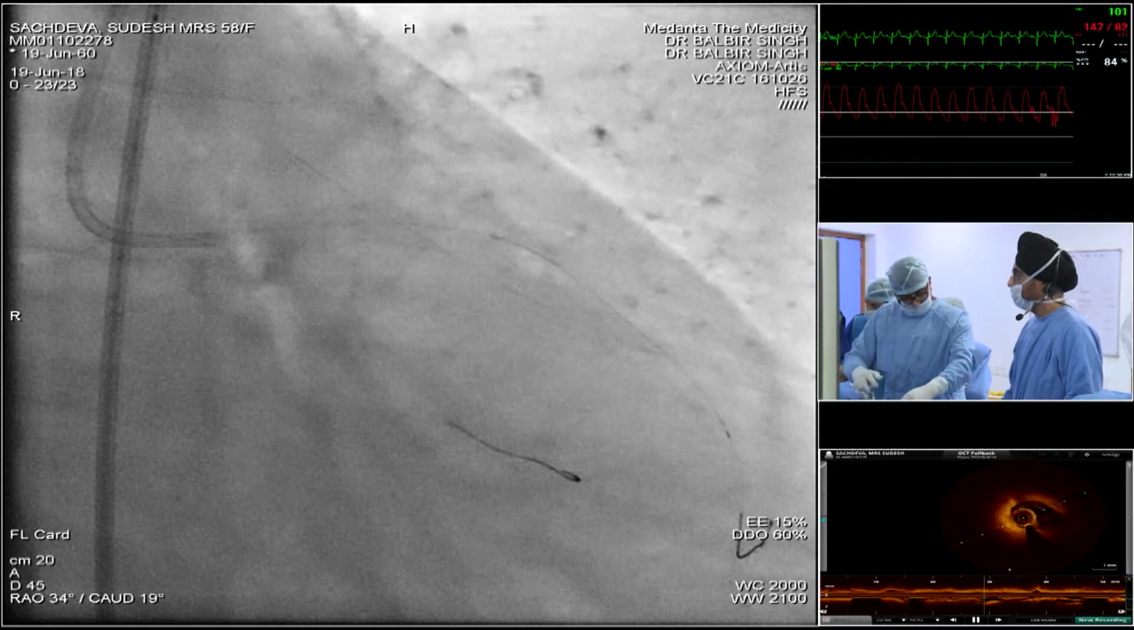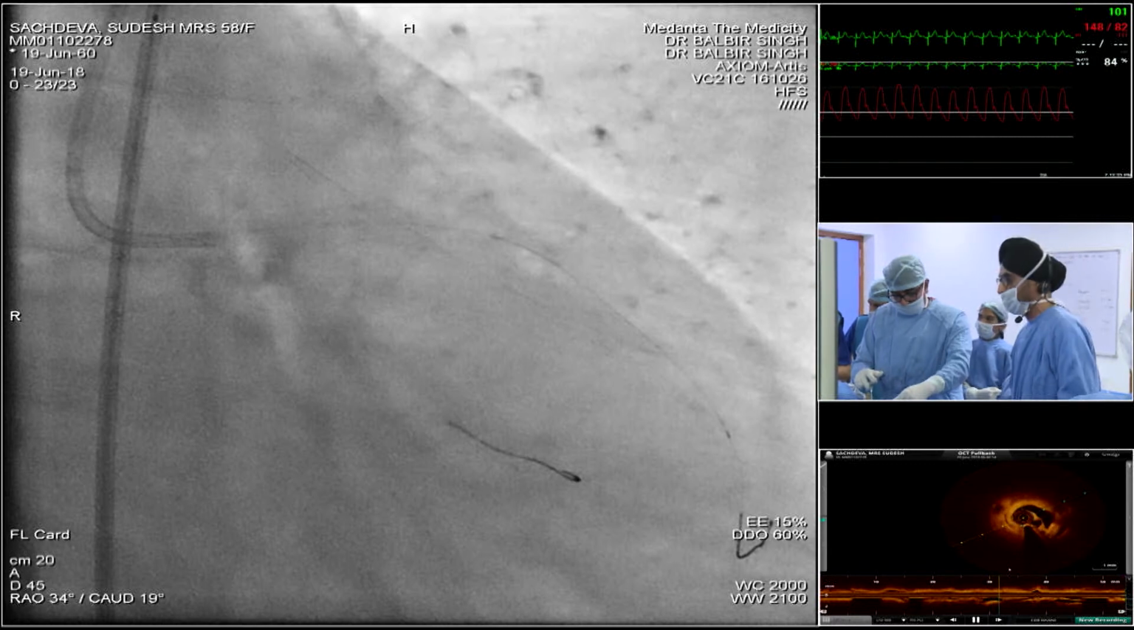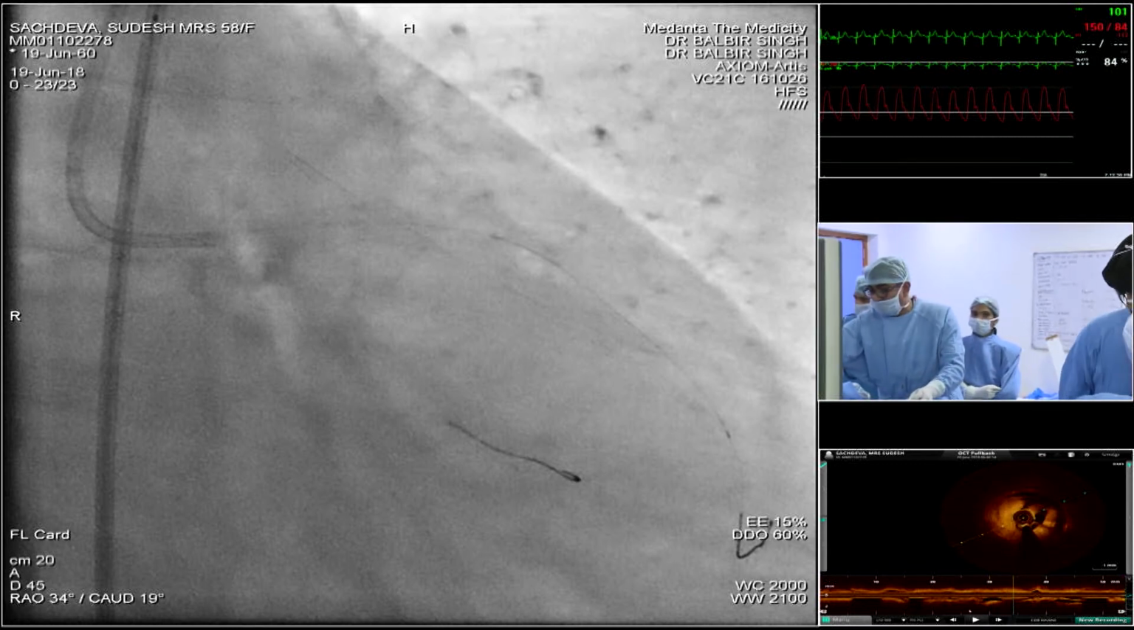Can you make the OCT screen bigger, and I will interpret the OCT for the audience? Yeah, please make the OCT bigger.